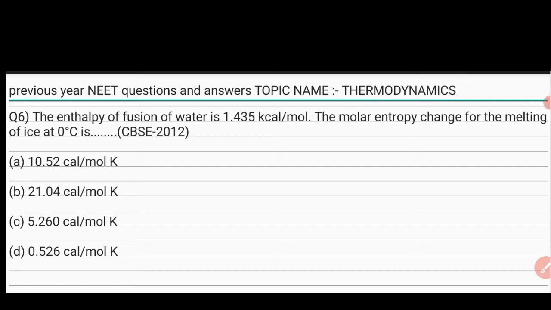The molar entropy change for melting of ice at 0 degree centigrade is A, 10.52 calorie per mole K, B, 21.04 calorie per mole K, C, 5.260 calorie per mole K, D, 0.526 calorie per mole K. The correct option of this question is C, 5.260 calorie per mole K.